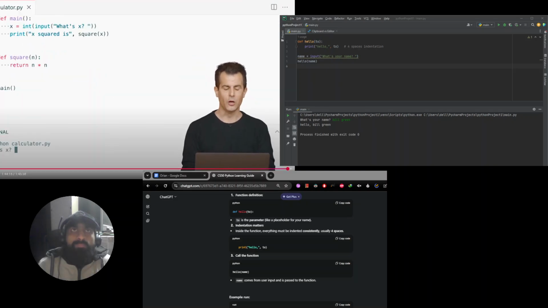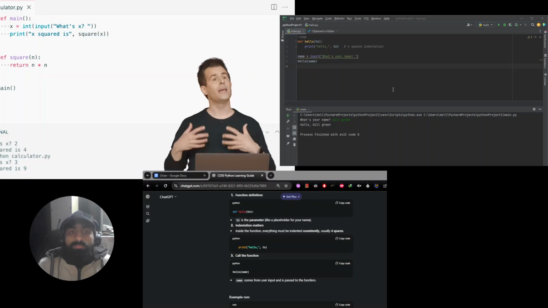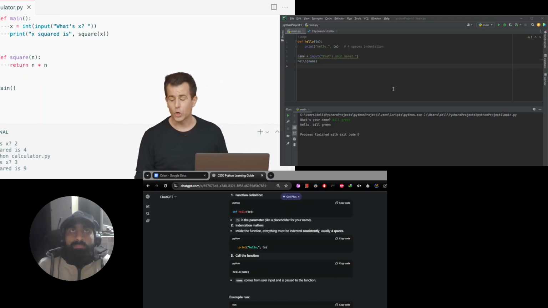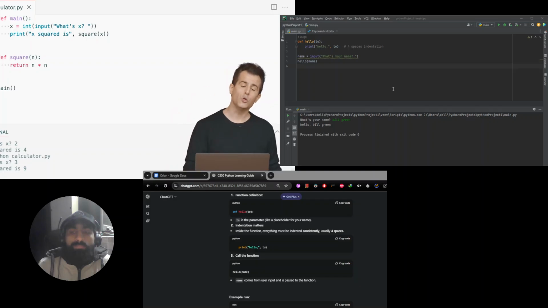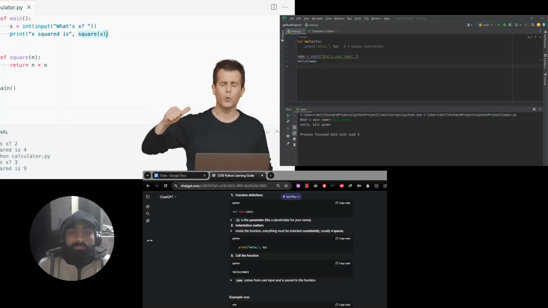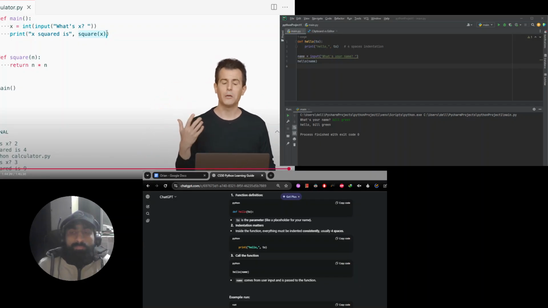Python of calculator.py, enter, x shall be 2, x squared is 4. Let me go ahead now and say x is now 3, x squared is now 9. So I've implemented my very own function that returns the square of a value, and because I'm using the return keyword, that ensures that I can pass the return value of this, just like the return value of input or int or float, to another function, like print instead.